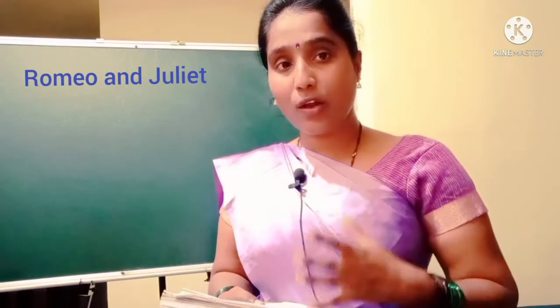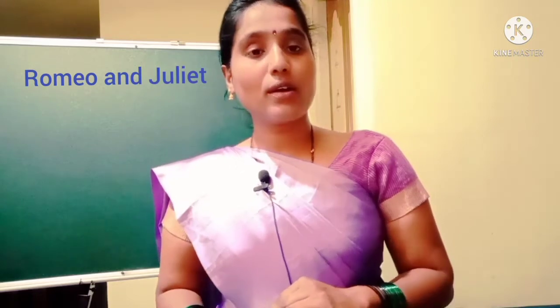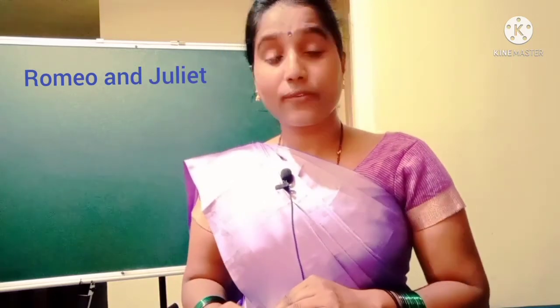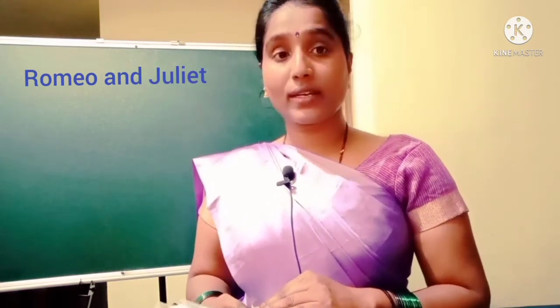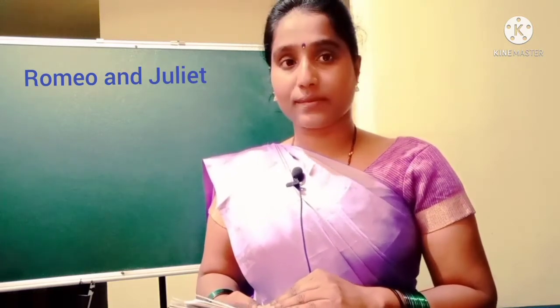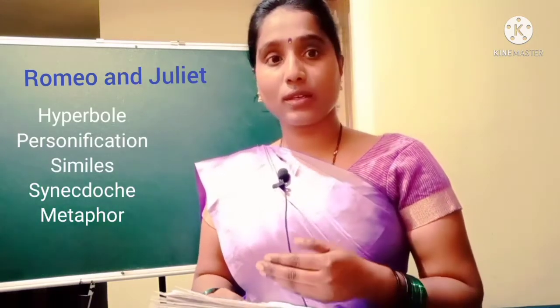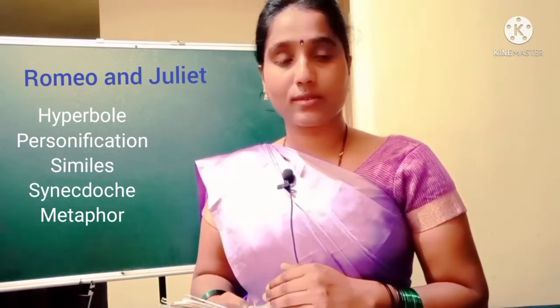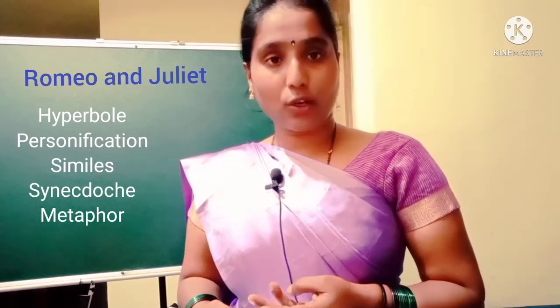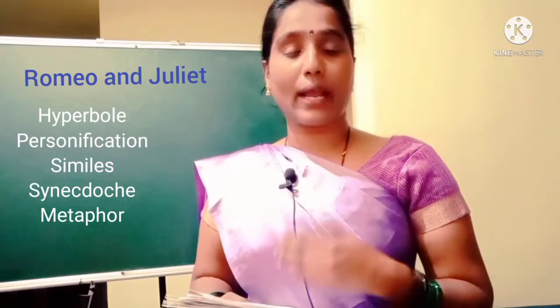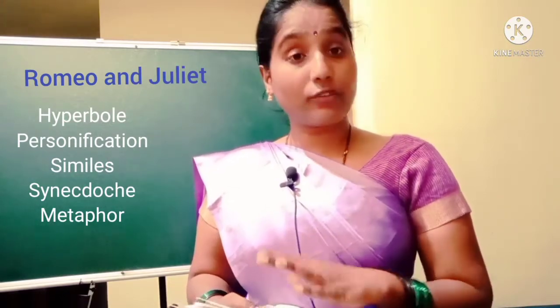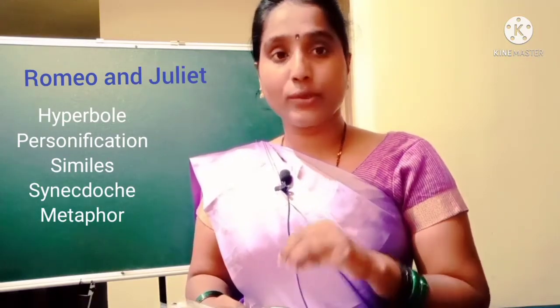This is the monologue of Romeo. In this way, he glorifies his beloved Juliet. He describes her. So we should also think about the figures of speech. How does our William Shakespeare use them? How many figures of speech are used here? Metaphor, personification, synecdoche, hyperbole, simile, everything he used, correct?